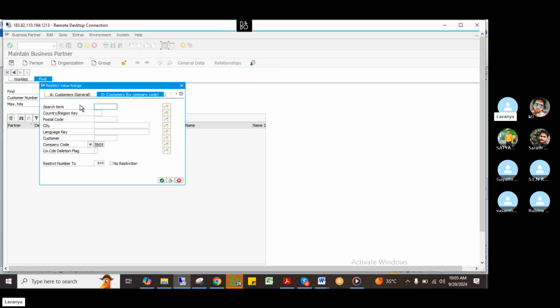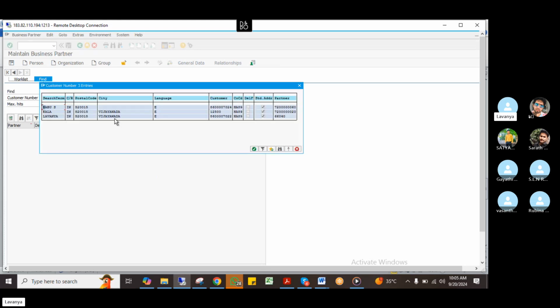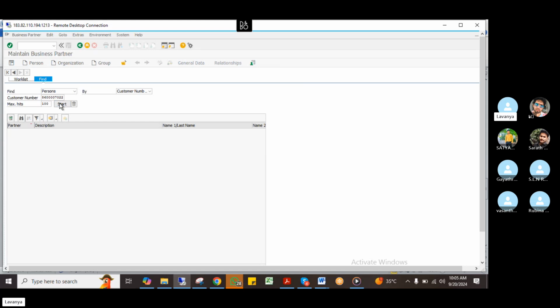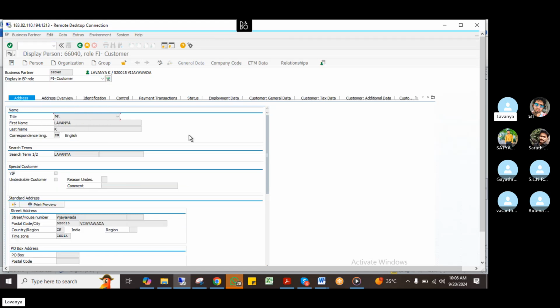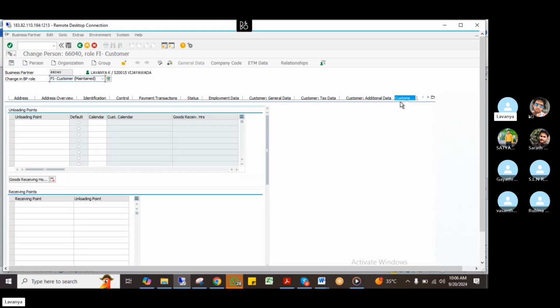So what customers I'm having, you can check that. If you check any of these, just to start, see here, I have to take a customer, which is an FI customer. Come to general data. Go to edit. Go to customer data. This is country specific, right? This is not country specific.